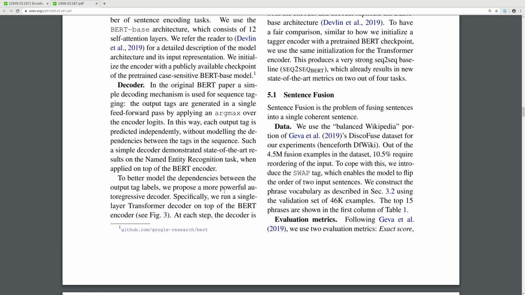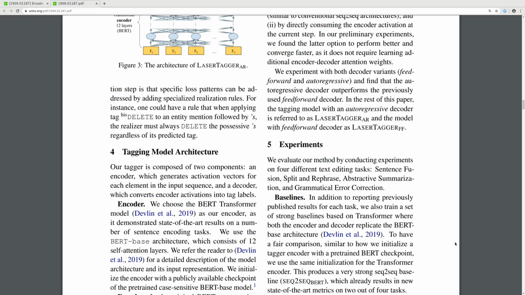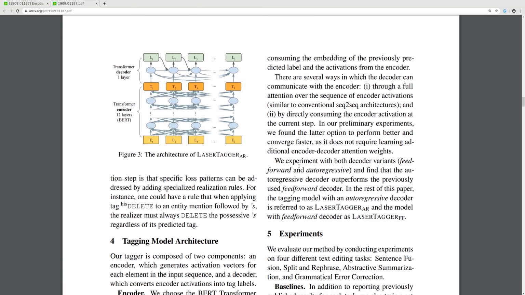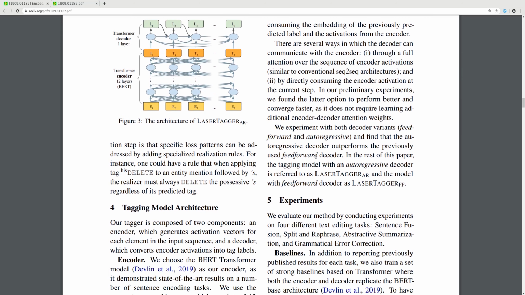To better model dependencies between the output tags, we propose a more powerful autoregressive decoder. Specifically, we run a single-layer transformer decoder on top of BERT. At each step, the decoder consumes the embedding of the previously predicted label and the activations from the encoder. There are several ways in which we can communicate with the encoder: through the full encoder sequence of activations, and by directly consuming the encoder activations at the current step. In our preliminary experiments, we found that the latter option performs better and converges faster, and it does not require learning additional encoder-decoder attention weights.